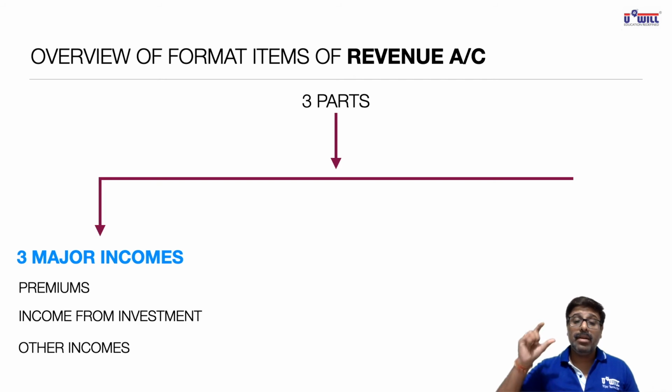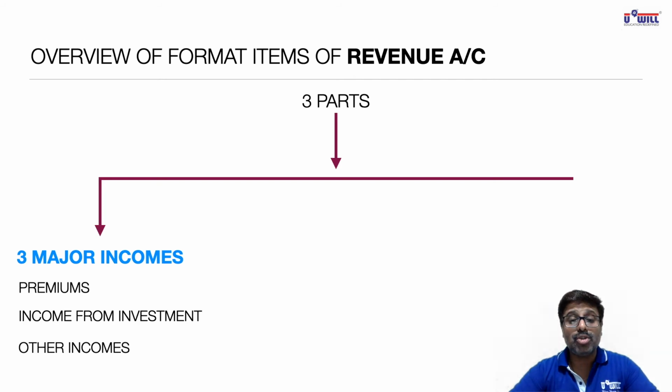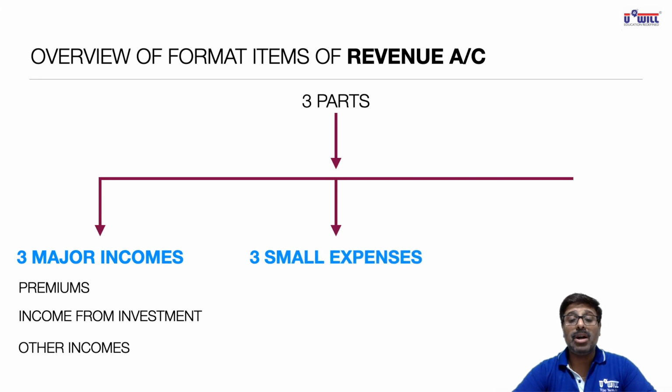I repeat, first part of revenue account will show 3 major incomes, which will include premium income, income from investment, and other incomes. Second part of revenue account will include 3 small expenses. Which are the small expenses? Commission. We studied just now in the various terms. Commission is an expense for the insurance company.